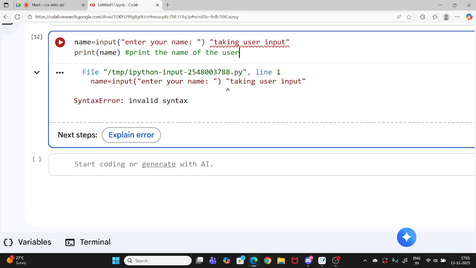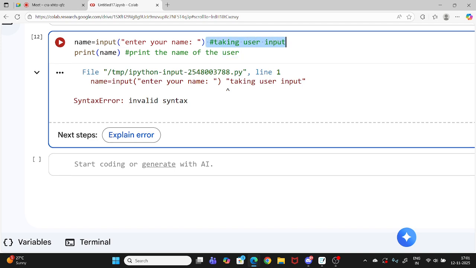And you can write comments also. Comments means in your code you can write whatever you want on the side for better understanding, but you have to write it with a hashtag. A comment means your computer won't read this line. It will come in a different color, like here it became green.